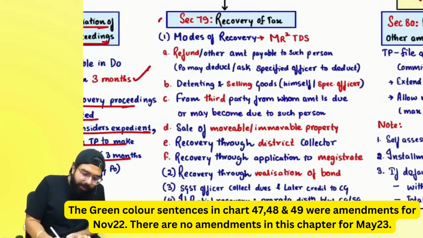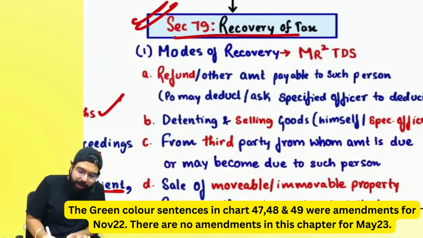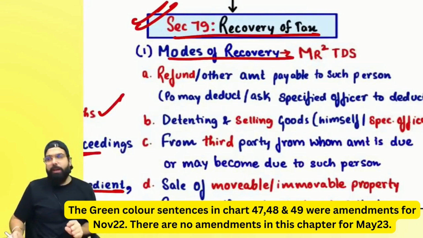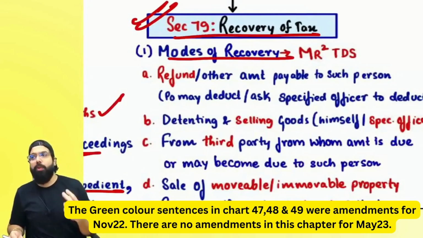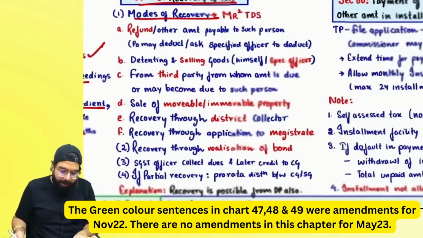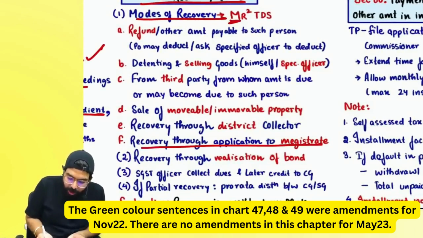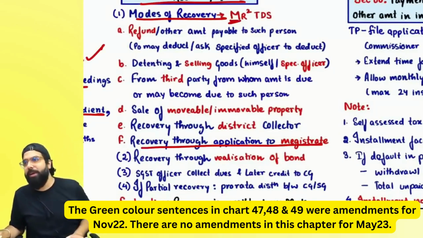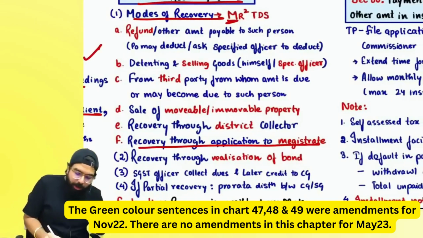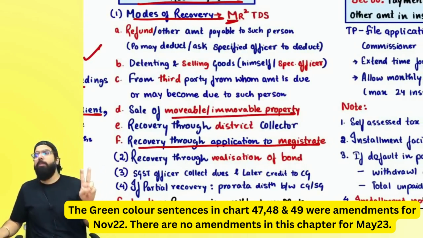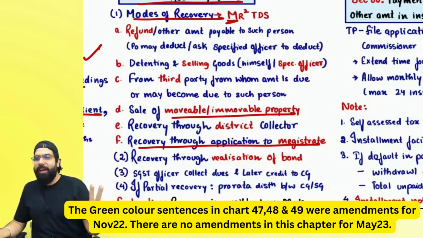Then, sir, the modes of recovery. Recovery modes are important for the exam. M square, R square, TDS. Always remember, M square. M means recovery through a magistrate. Sir, your officer will tell the magistrate, and recovery can be done through the magistrate. The other M is for sale of movable and immovable property, which can also happen.